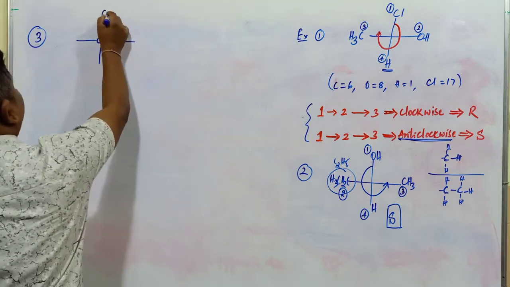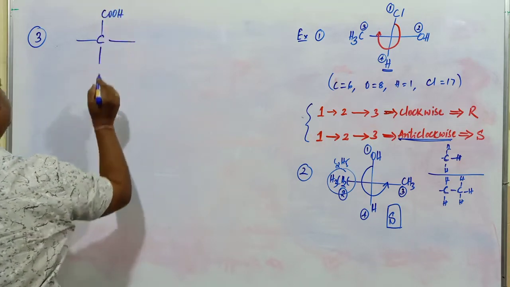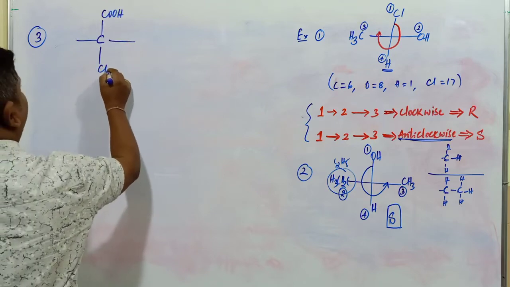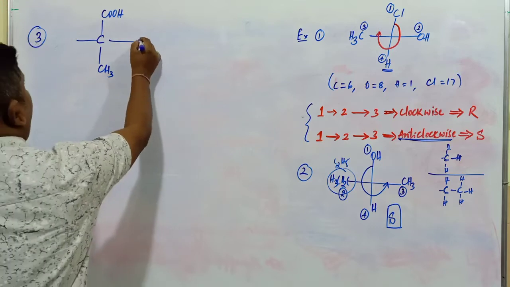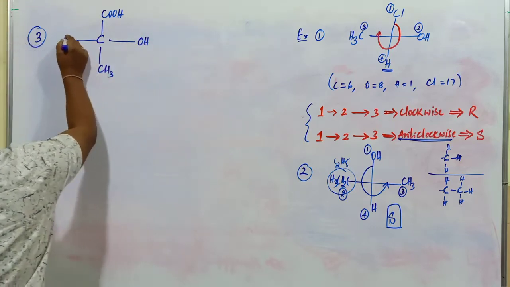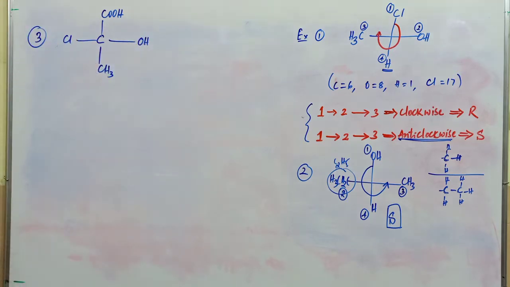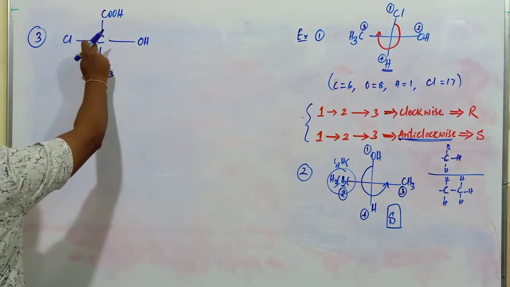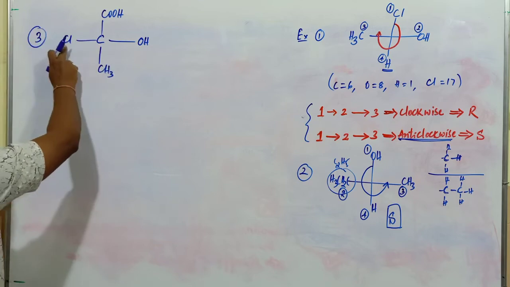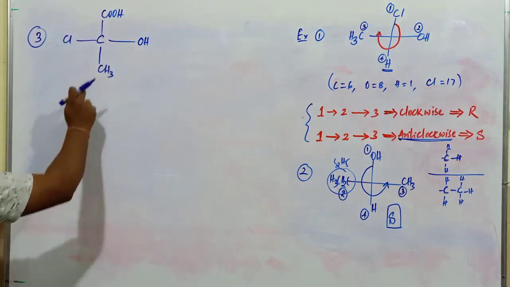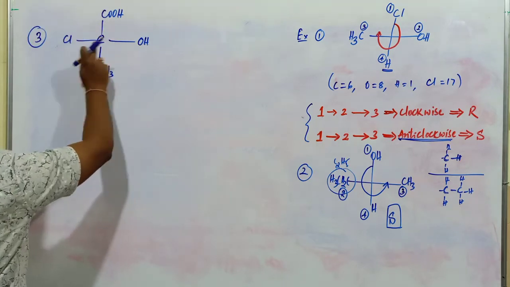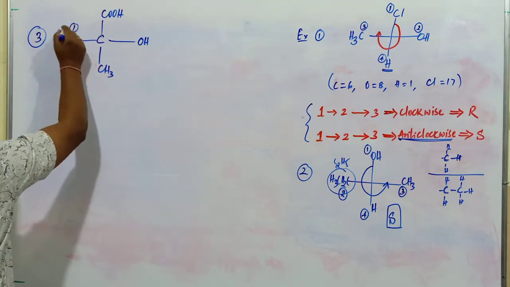This group is COOH, right? This group is CH3. Next, this group is OH. This one is CO. Concentrate here very carefully. What is the first atom which is connected to this carbon atom? Here chlorine is there, here oxygen is there, here carbon is there, here carbon is there. Carbon atomic number is 6, oxygen is 8, chlorine is 17. So this will be of highest priority.